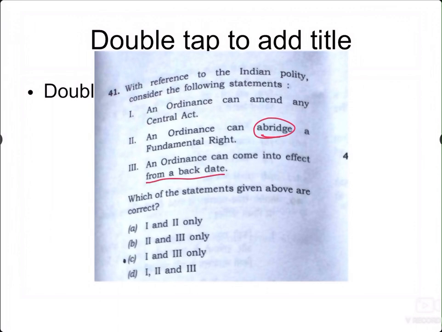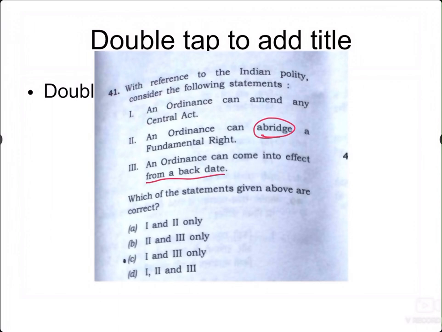First, we have to know what an ordinance is. The President promulgates ordinances when Parliament is not in session, and they have to be approved by Parliament within six weeks of its next session to become an act. An ordinance is nothing but a temporary law made by the President, but it has to be approved by Parliament. If not, it lapses.